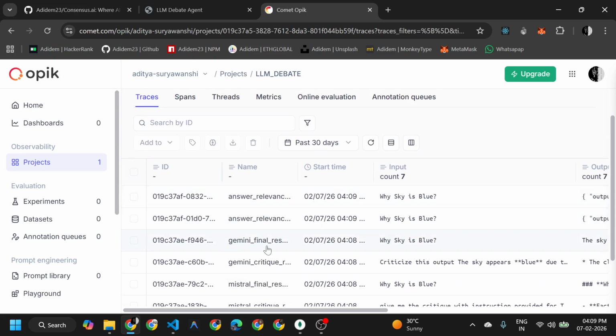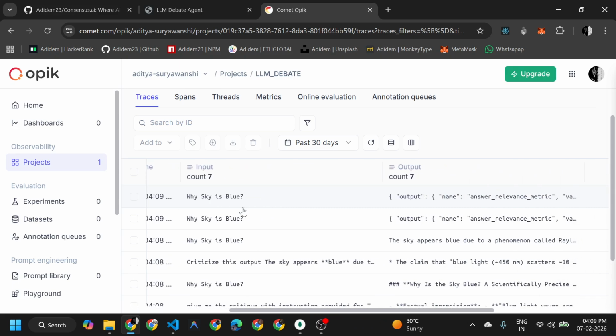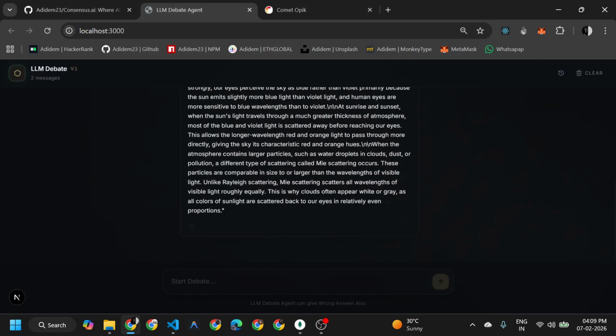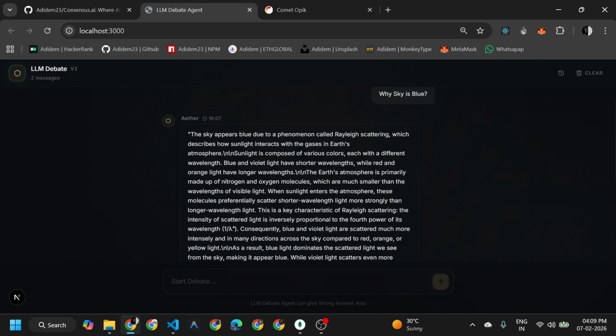After giving all the answers, the answer relevancy is calculated. The final answers given by each node are evaluated by the supervisor. You can see here the answer has been given, but this answer came from the Gemini node.